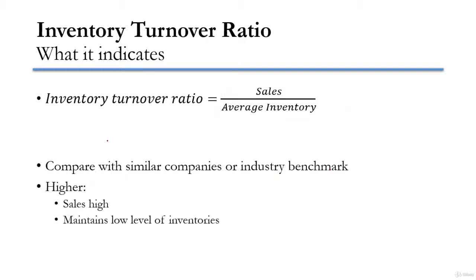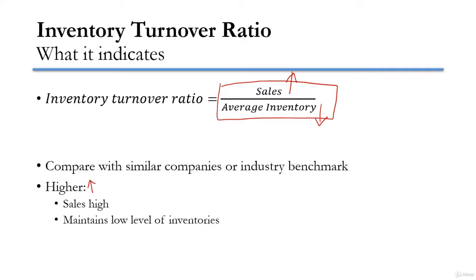Now, if we find that the inventory turnover ratio is higher than what it should be, then it indicates that the sales is high. This ratio will only be higher if the numerator is higher or the denominator is lower. If the denominator is lower, the ratio is going to be higher, and also if the numerator is higher, the ratio is going to be higher.